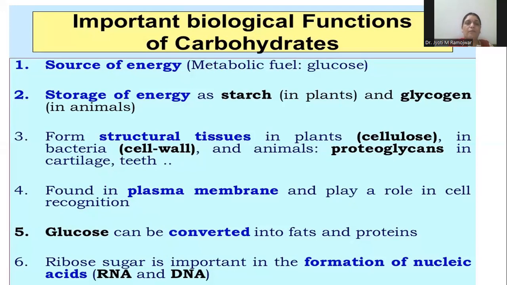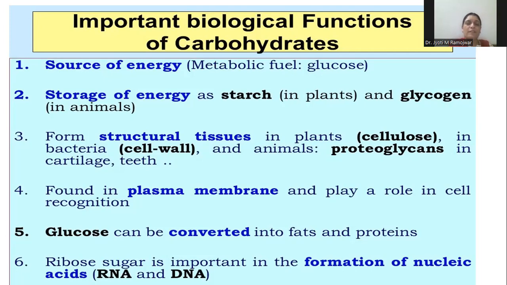They also help in forming the structure of the living organisms, or in other words, they form the structural tissues in plants. Example is the cellulose type of carbohydrate, which plays an important role in forming the structure of the plants. In case of bacteria, the cell wall is made up of carbohydrates. And in case of animals, the carbohydrates called proteoglycans play an important role in forming the cartilage, teeth, etc. The carbohydrates are also found in plasma membrane and play an important role in cell recognition.